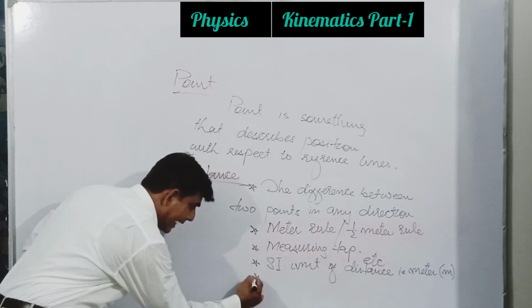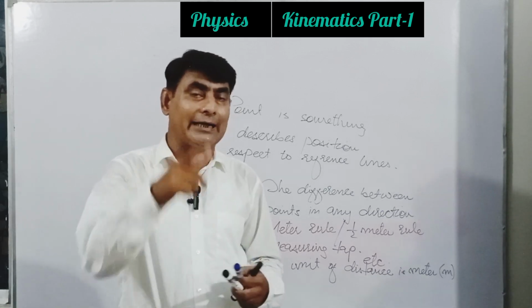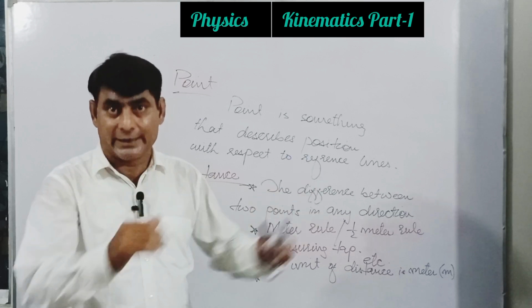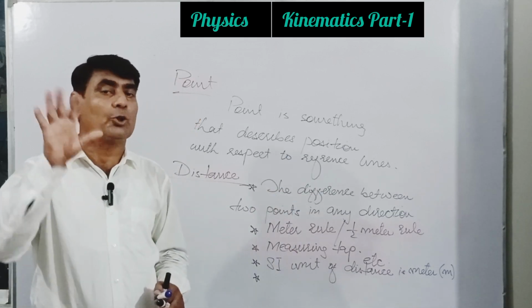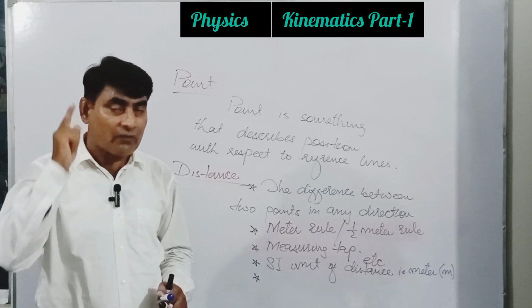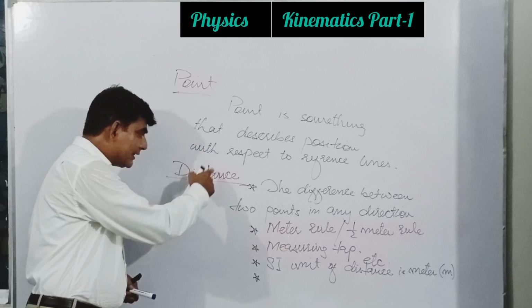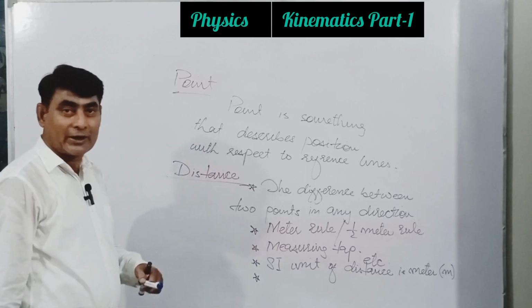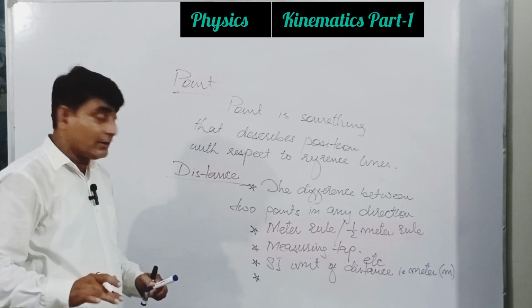Now the next thing is that distance is completely described by mentioning magnitude with proper unit. There is no need of direction. So it means the physical quantity distance is a scalar quantity. Scalar means no need of direction.